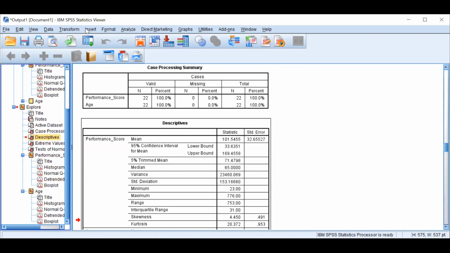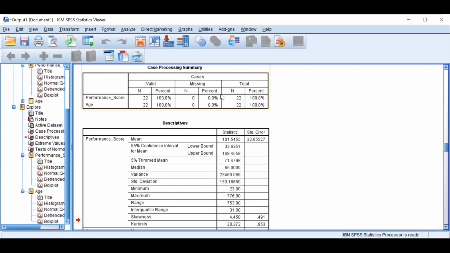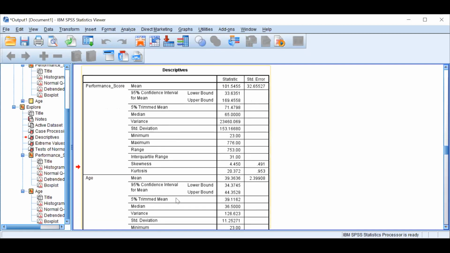So you understood from where I got this. I just went to analyze, in analyze descriptive, and within descriptive explore, and I chose statistics and plots. I have made some changes, and this is my output. Output is saying there is no missing, right? There are 22 entries, correct? And then come to performance score and age. See, for performance score, the mean is 101. The median is 65. Can you understand the difference between the two? It's a very high difference, but still we don't know whether it is statistically significant or not.